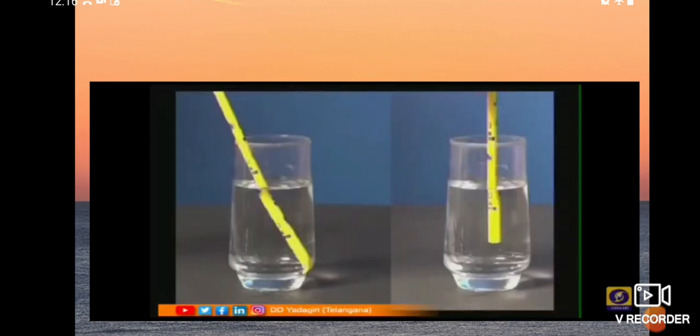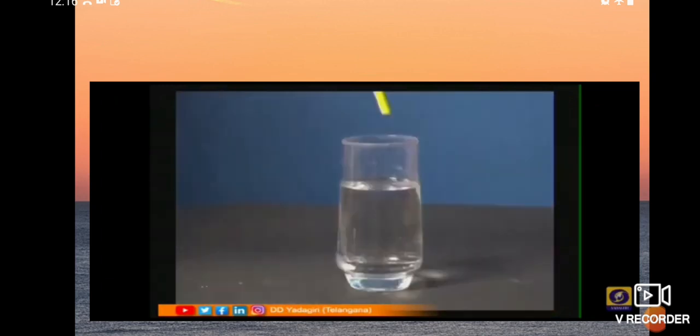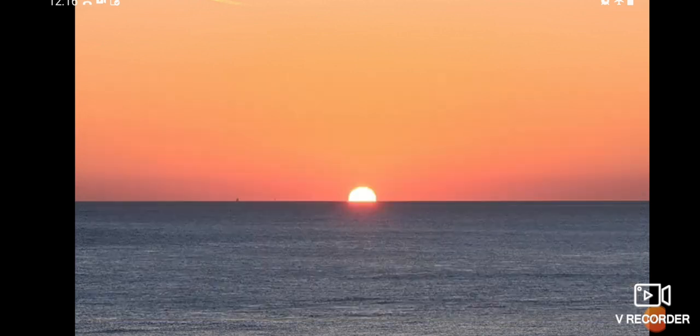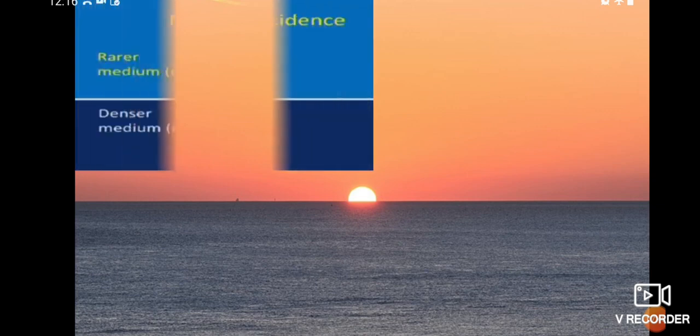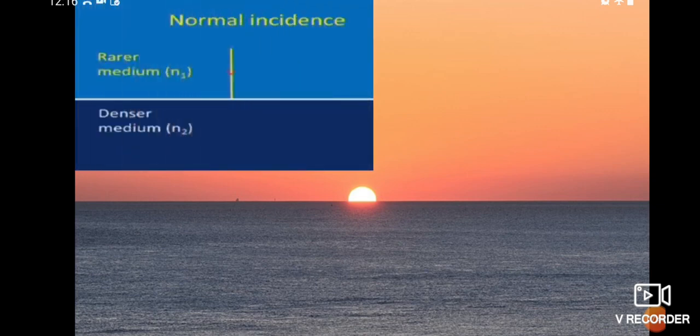So what are you observing in these two diagrams? In the first case, the normal incidence, when we keep the pencil in a straight direction, we have two mediums: air, the rarer medium, and water, the denser medium.